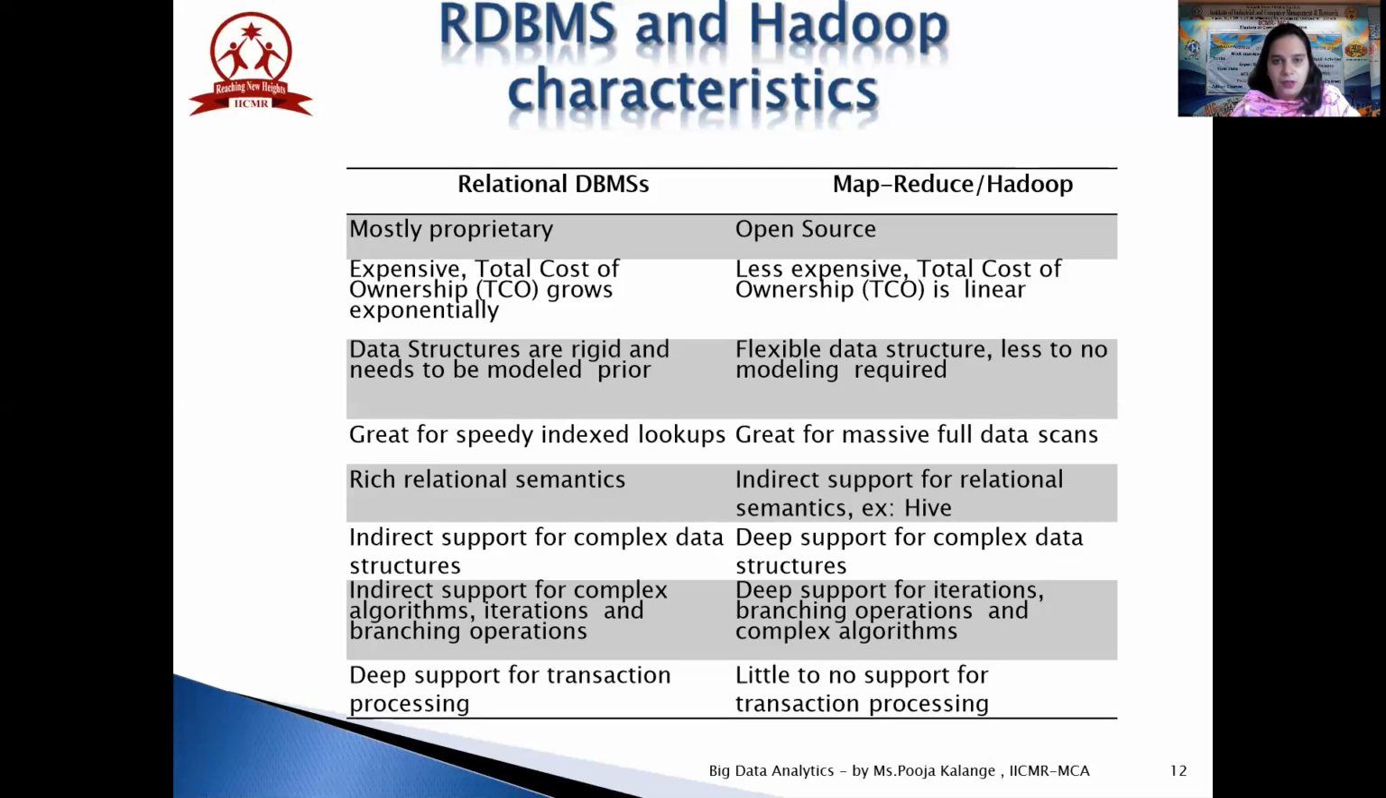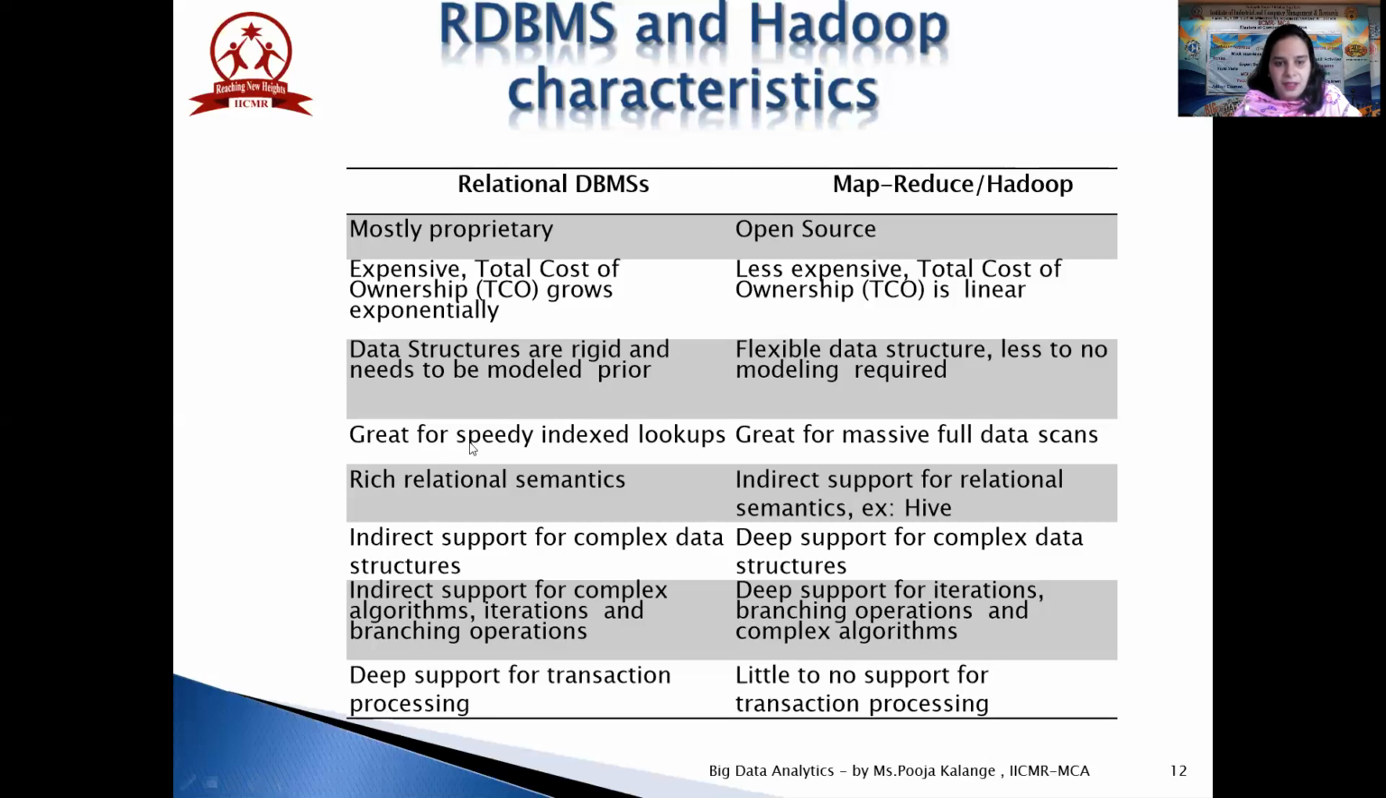Now we move on to the differences between the RDBMS and Hadoop characteristics. The relational databases are mostly proprietary, meaning they are fixed, whereas MapReduce and Hadoop are open source. Relational databases are expensive because costs go exponential, while MapReduce is less expensive. As I told you, in relational databases the data structures need to be more rigid and modeled prior, but in MapReduce you have flexible data structures.